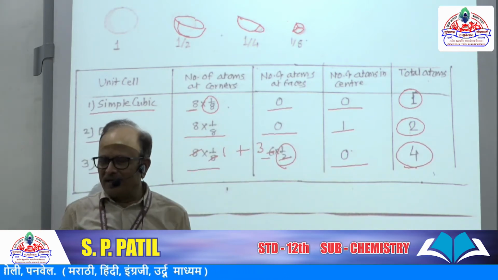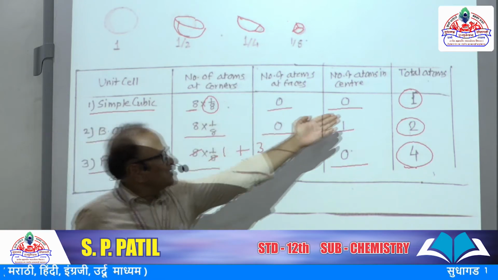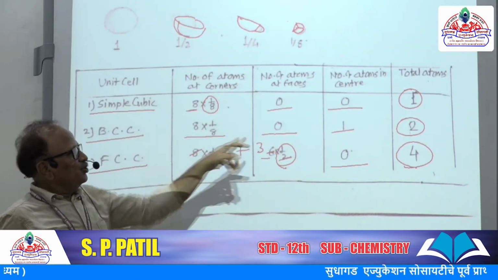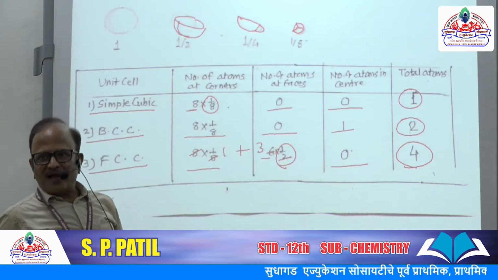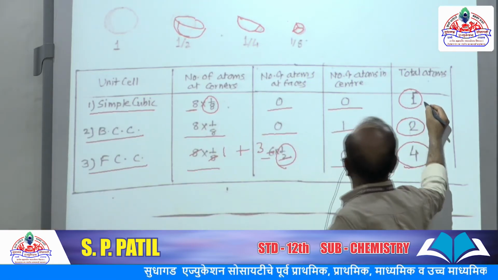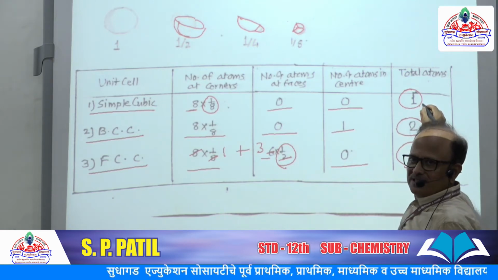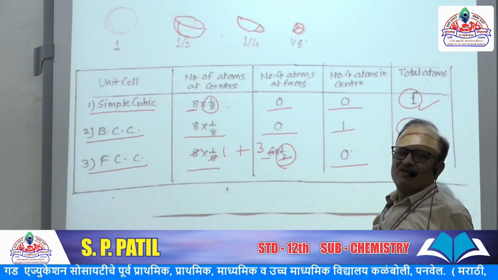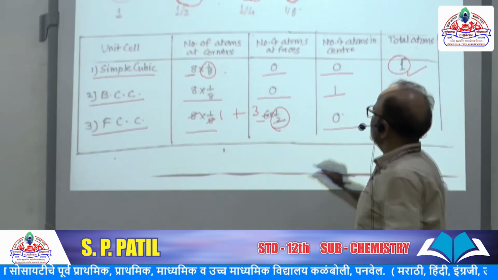Understood? Okay. So from this number of total atoms in the unit cell, you may get an idea which is vacant or which has more empty space. This simple cubic structure has only 1 atom, so empty space, vacant space, void space is more.